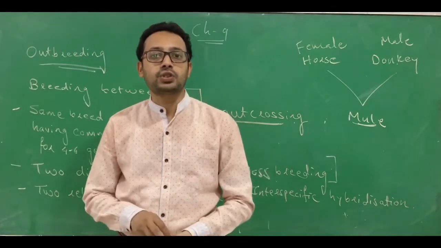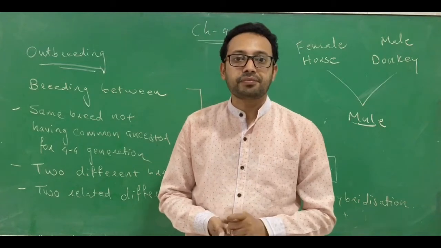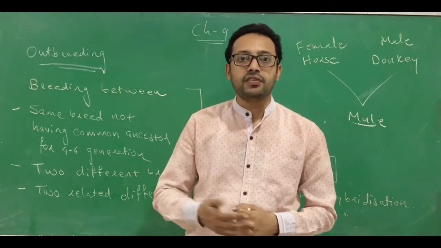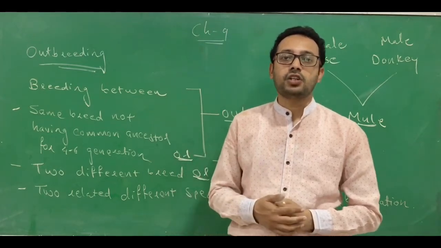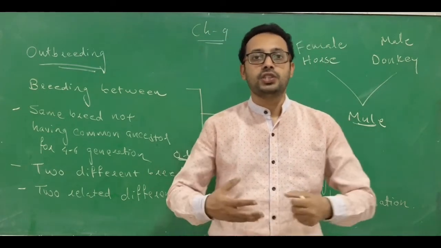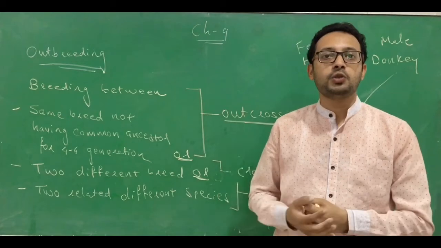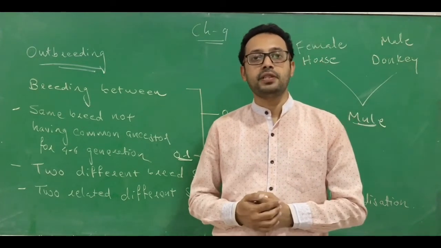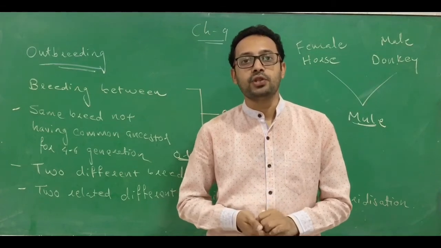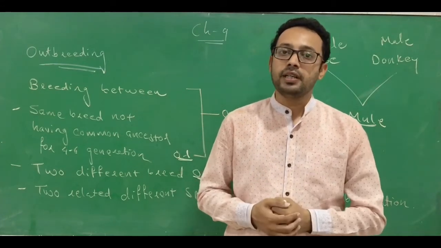Outcrossing is used to improve the average quantity of a product. Crossbreeding is useful to generate a hybrid which has the superior characters of both the male and female. And interspecific hybridization, like the mule, is used to produce animals of economic importance.